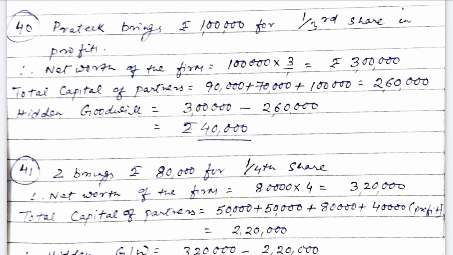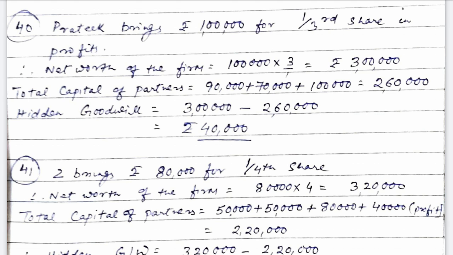X and Y are partners with capitals of rupees 50,000 each. They admit Z as a partner for 1/4 share in the profits of the firm, and Z brings rupees 80,000 as his share of capital. Profit and loss account shows a credit balance of rupees 40,000 as on the date of admission of Z.